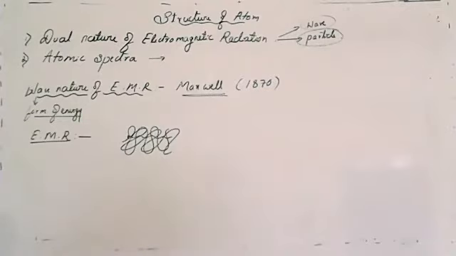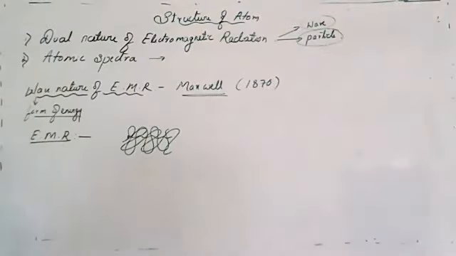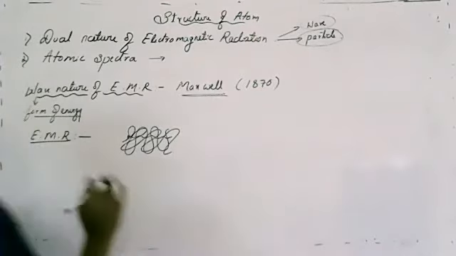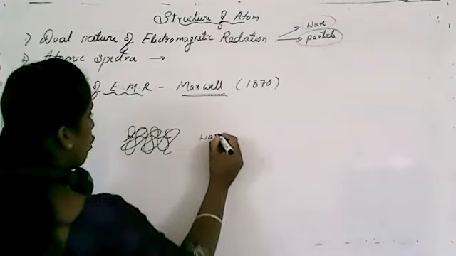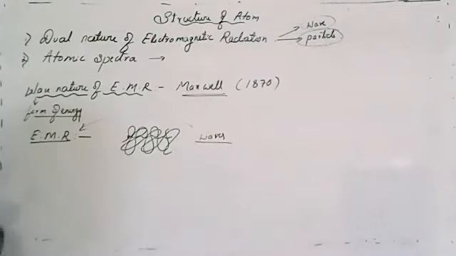Those transmitted, progressive rays are in the form of waves, and he called it electromagnetic radiation.